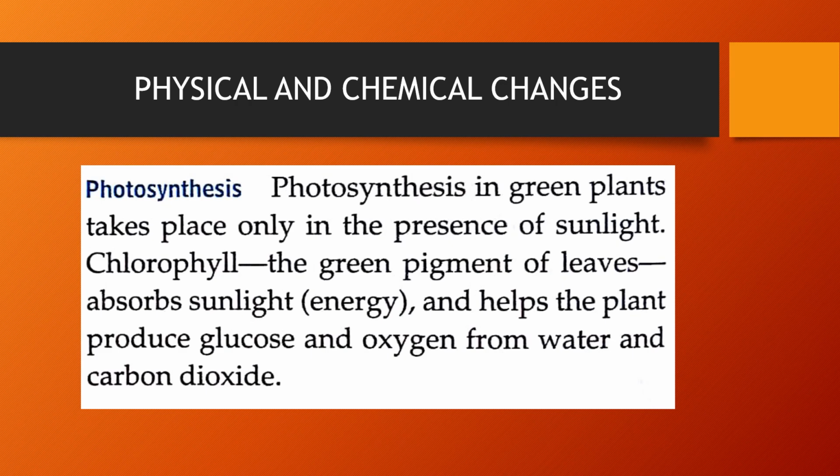Photosynthesis in green plants takes place only in the presence of sunlight. Chlorophyll is the required green pigment of the leaves that functions for the absorption of sunlight energy and helps the plant to produce glucose and oxygen from water and carbon dioxide.